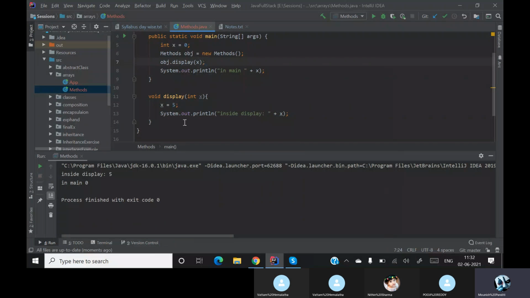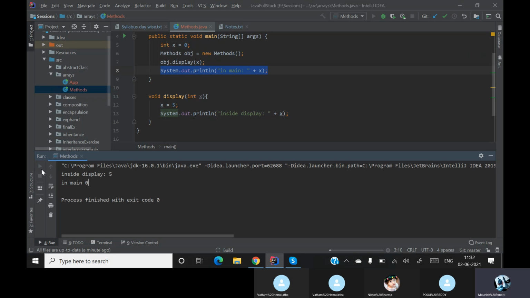Yep. So if you see over here, first my x value is 0, then I'm creating an object. With the object I'm calling my display method. Once the display method is called, I'll go here. Inside here the initial value of x will be 0, so I'm passing the value x, and I'm making that x equal to 5, and I'm printing inside display 5. So I have changed my x value to 5. After that I am coming out of this and printing my main value, which is again showing me 0. It should be 5, right?